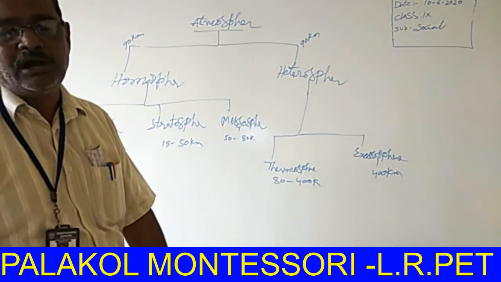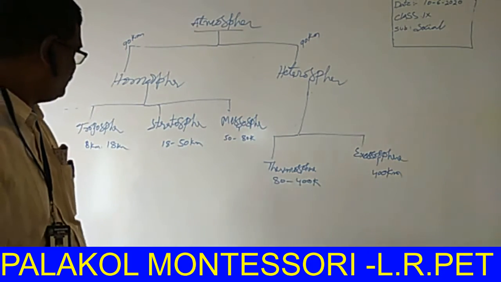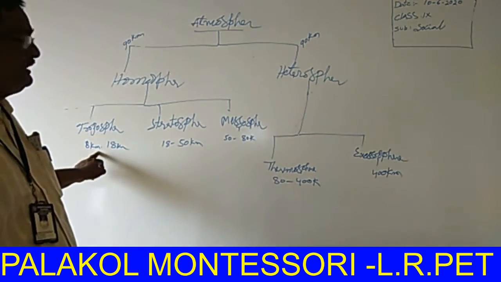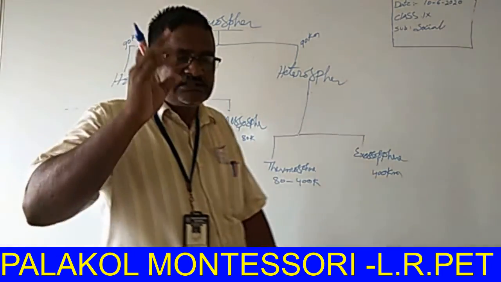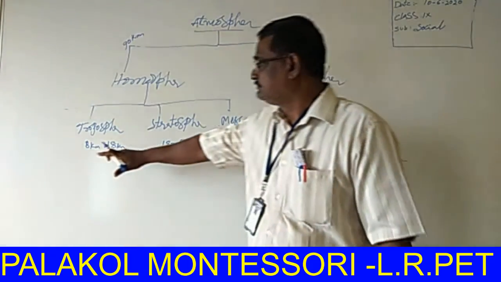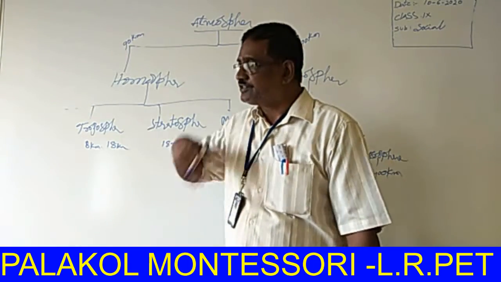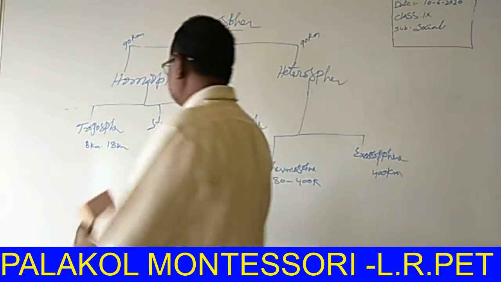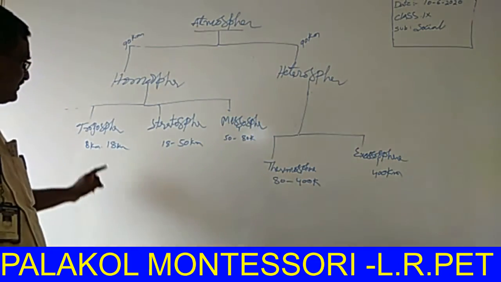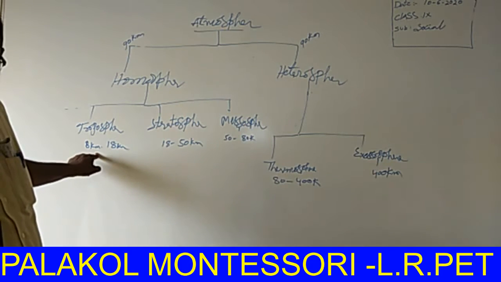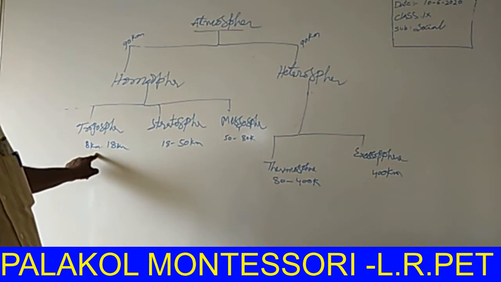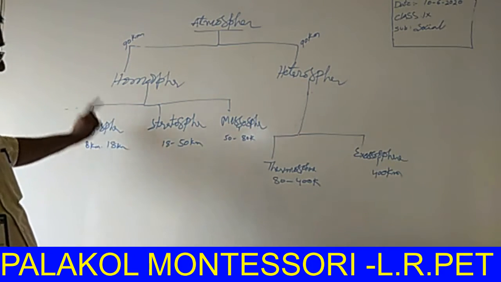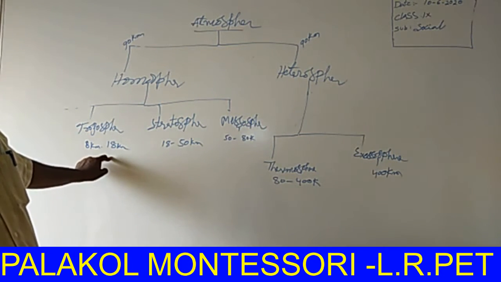The most important thing is that oxygen is available in this layer only. Without oxygen, we can't live, so the troposphere is very important. Also, in the first layer there are clouds and rainfall. This is the most important layer of the atmosphere.